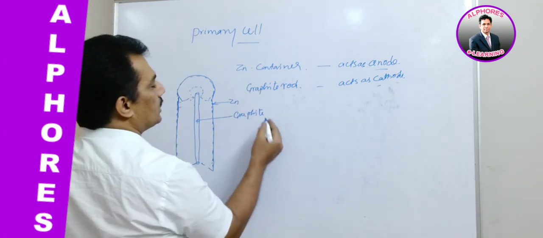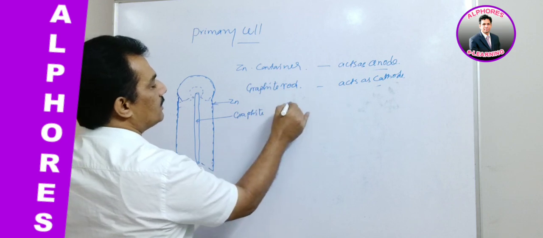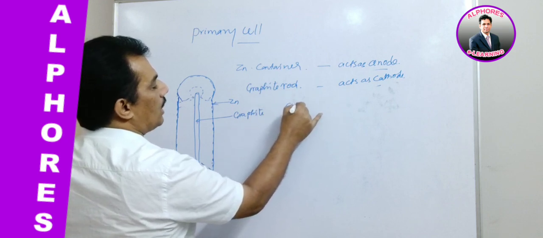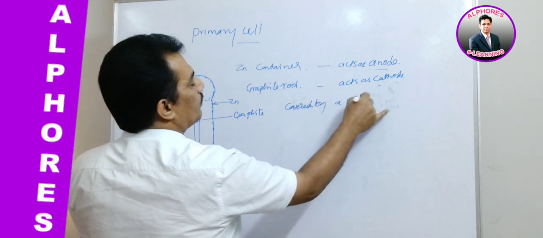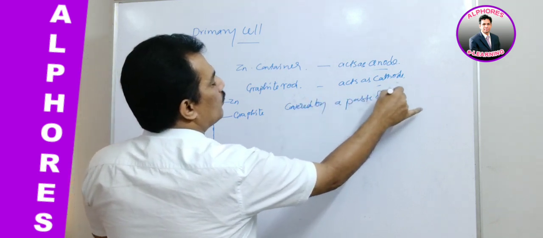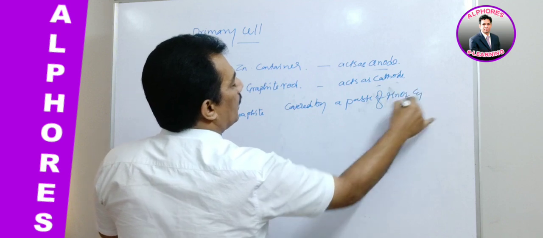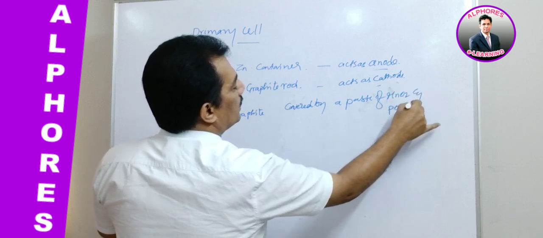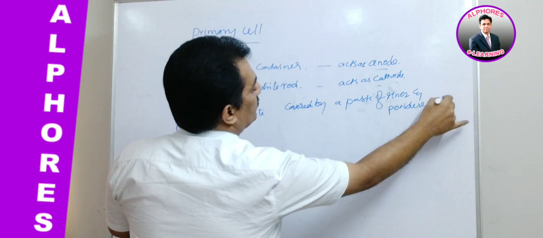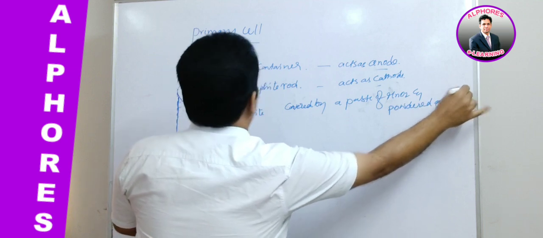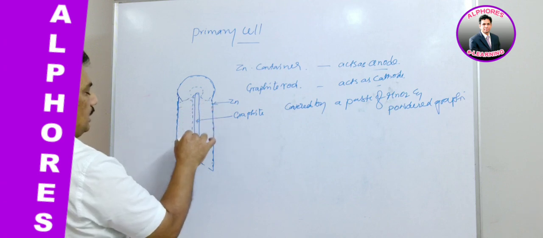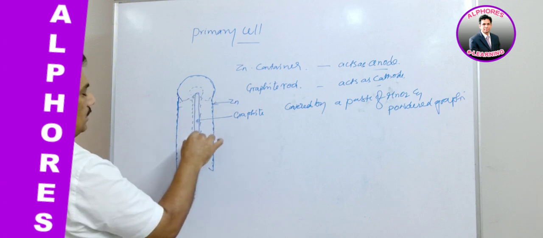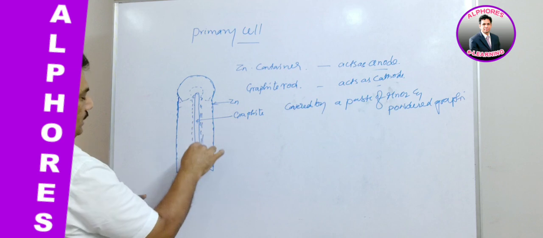Clear? And next, this graphite rod is covered or enveloped by a paste of MnO2 and powdered graphite. This is enveloped with MnO2 and powdered graphite.